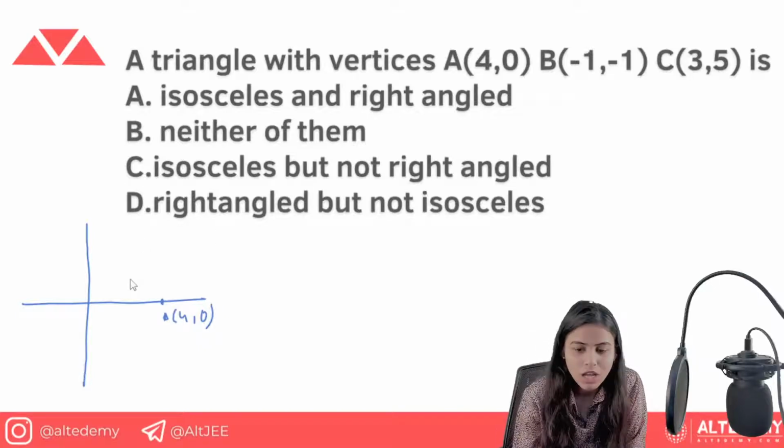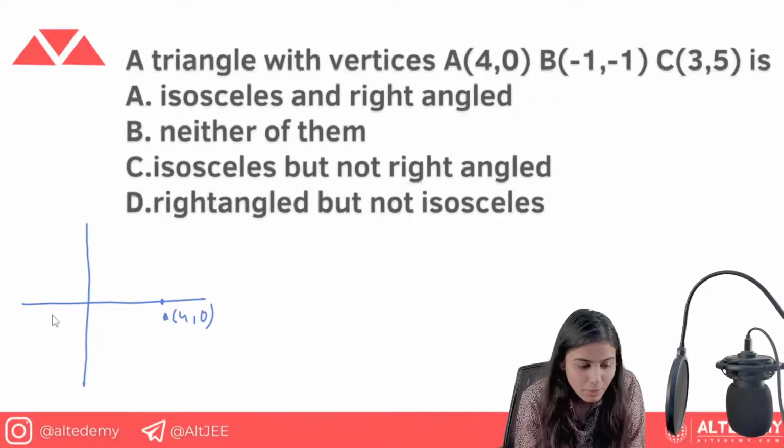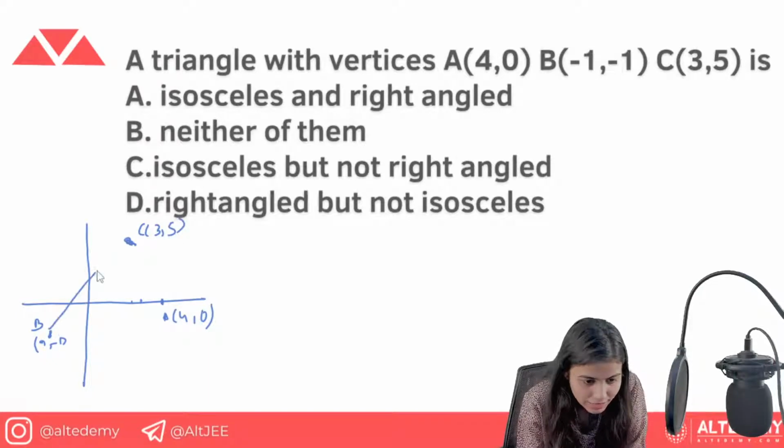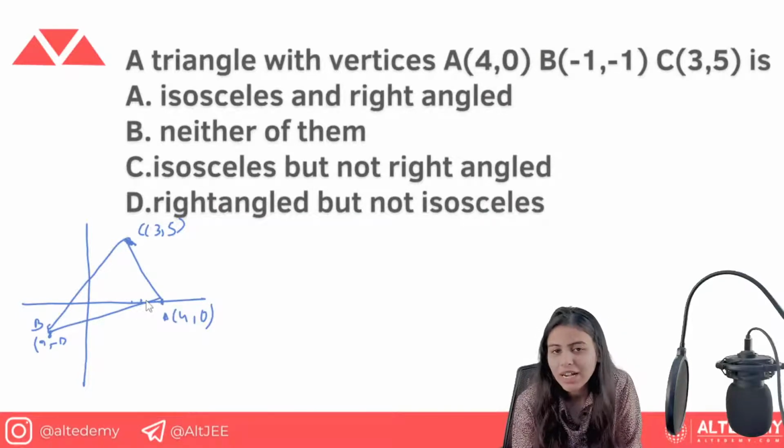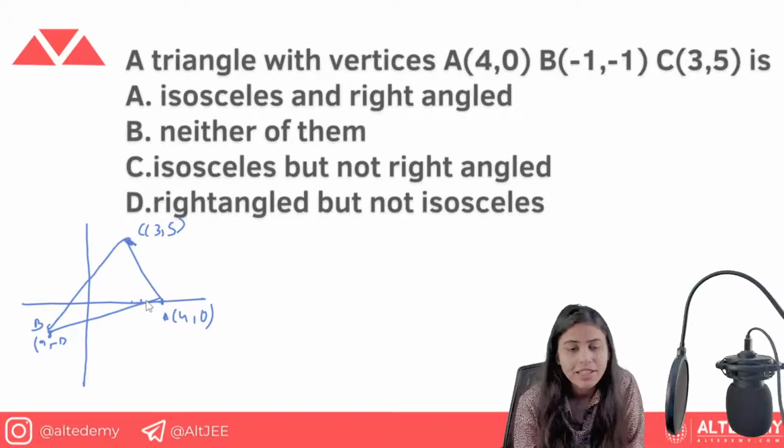Okay. So now we have B (-1, -1). So this is looking like this: -1, -1. That is point B. C is 3, 5. So it's looking like C (3, 5) here. Okay. So this is our triangle. How do you think it is going to be? Is it going to be right angled or isosceles? How will we calculate? Simple thing, calculate the distances and find out yourself.